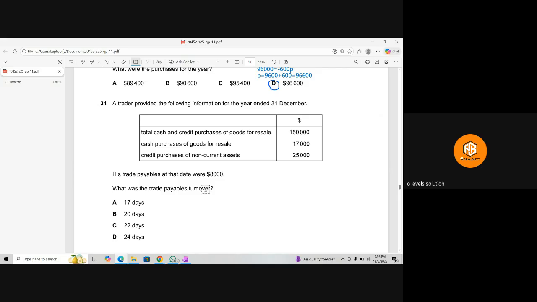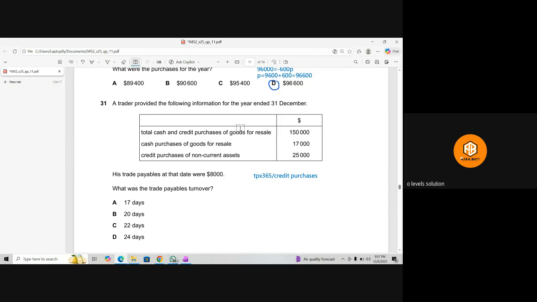So for the trade payable turnover, the formula which we use, TP means trade payables, multiply 365 because we want to find out the days, and divide this with the credit purchases. This is the formula. But here we don't have the credit purchase. First of all, we have total cash and credit purchase, which is 150,000, and cash purchase of the goods for resale is 17,000.